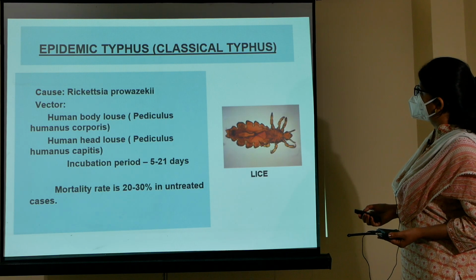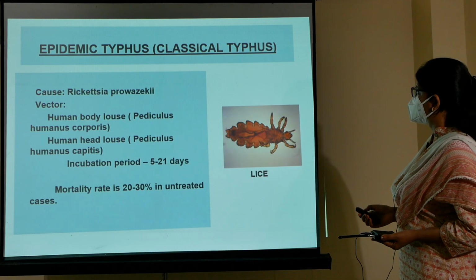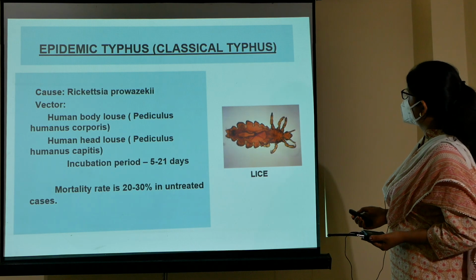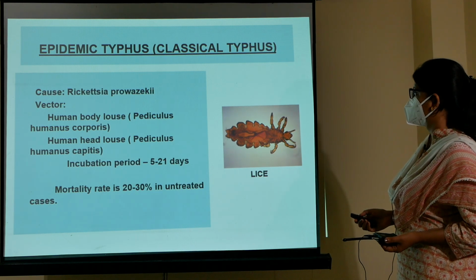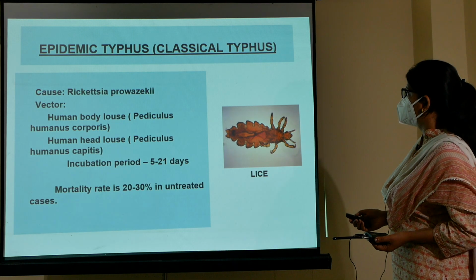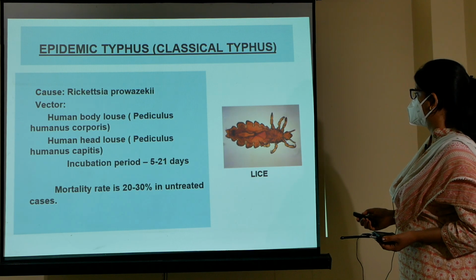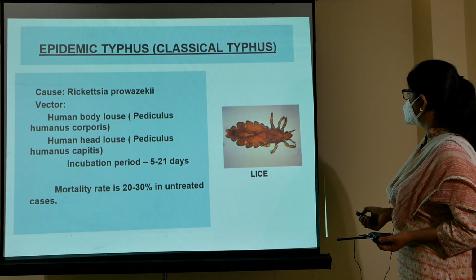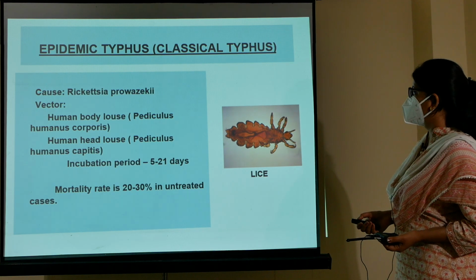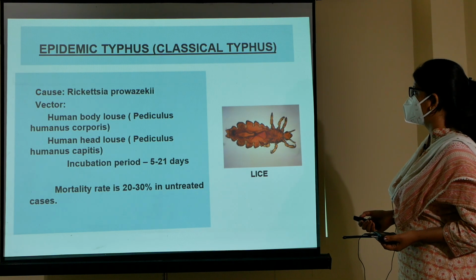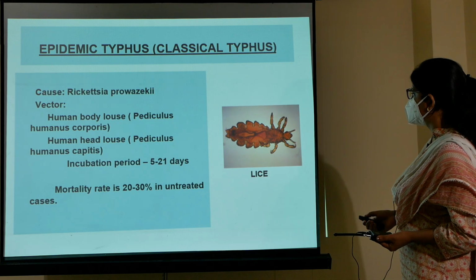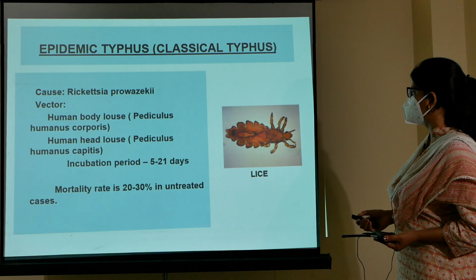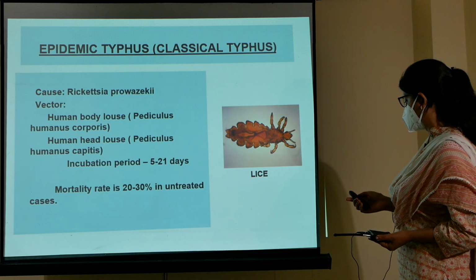Then epidemic typhus, also known as classical typhus. The cause of epidemic typhus is Rickettsia prowazekii and the vector is the human body louse, Pediculus humanus corporis. So you can see this is the louse. Then there is the human head louse, Pediculus humanus capitis. The incubation period is 5 to 21 days and the mortality rate is 20 to 30% in untreated cases.